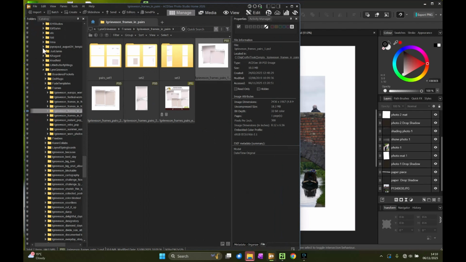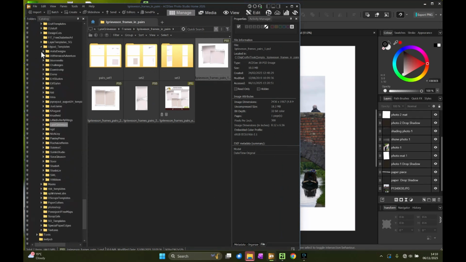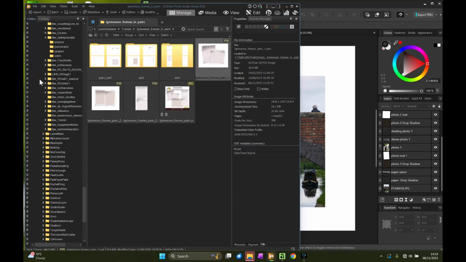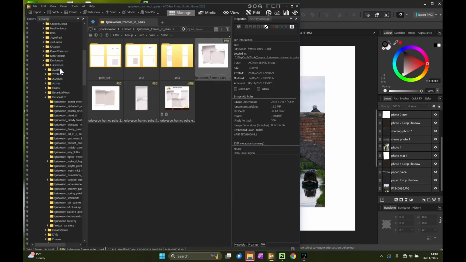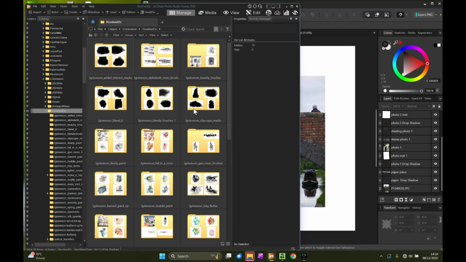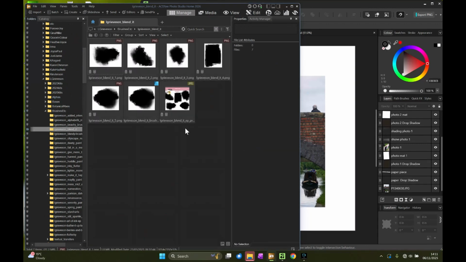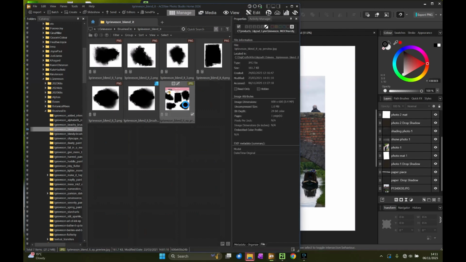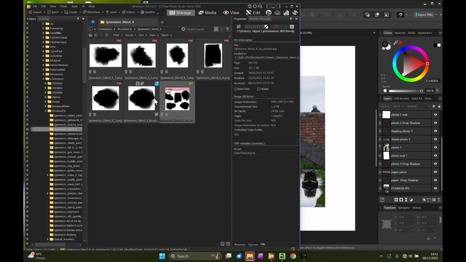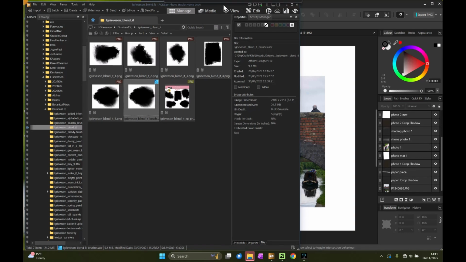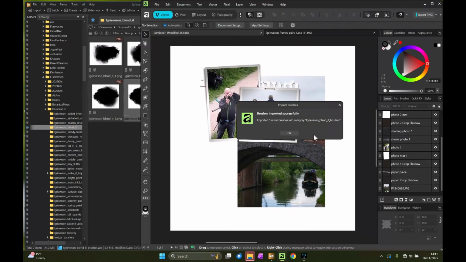Right, brush sets, and I was going to use these ones called Blend It, also by Lynn Grieveson actually, and they come with an ABR file. Now I can just simply drag and drop that into Affinity, and Affinity will import it for me.